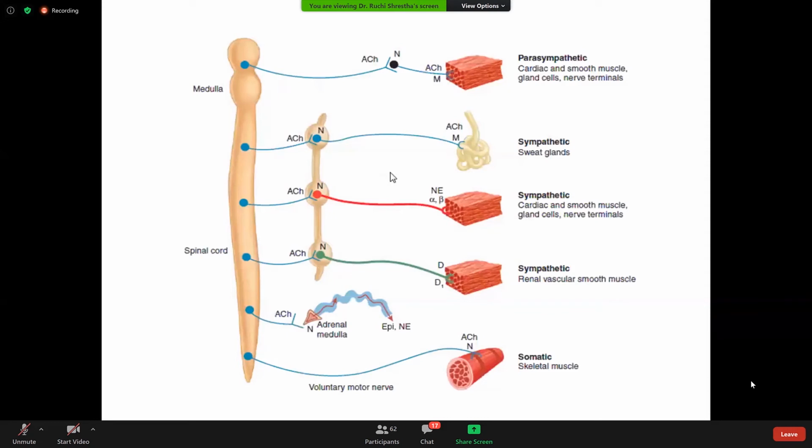Coming to the sympathetic nervous system, you can see the release of norepinephrine, the major neurotransmitter, which activates different adrenergic receptors. Here it involves alpha and beta receptors, which can stimulate cardiac and smooth muscles, gland cells, and nerve terminals. You can also see the release of dopamine, and it acts on dopamine 1 receptors.